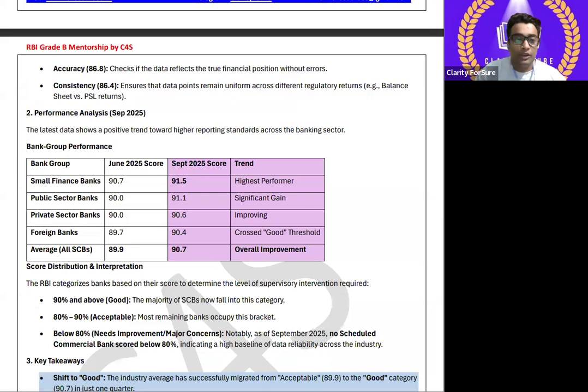So let's check now. It is telling about the bank group performance, the bank group June 2025 score with September 2025 score and the trend. That is small finance bank, public sector bank, private sector bank, foreign bank, and average all scheduled commercial bank. Why only scheduled commercial bank? This is a question to you.